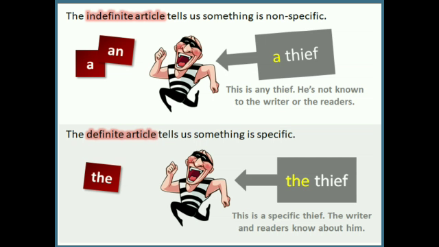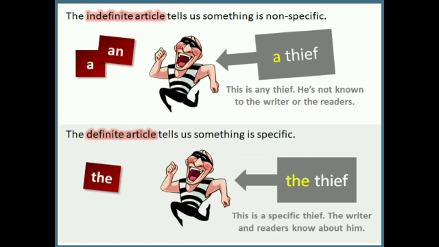Now here you can see the example. The indefinite article tells us something is non-specific. Non-specific means when we don't know about that thing. It can be anything. Then we use a or an according to the noun. Here you can see a thief, because we don't know about this thief.